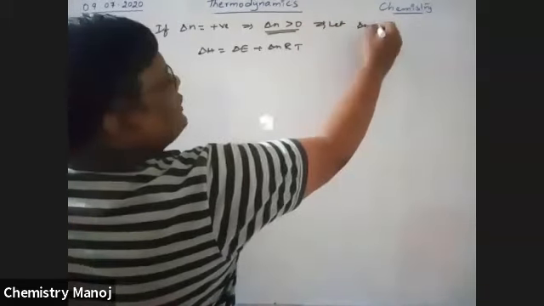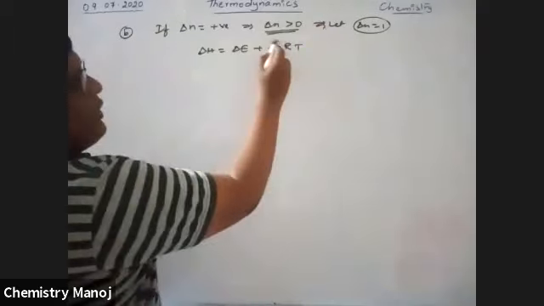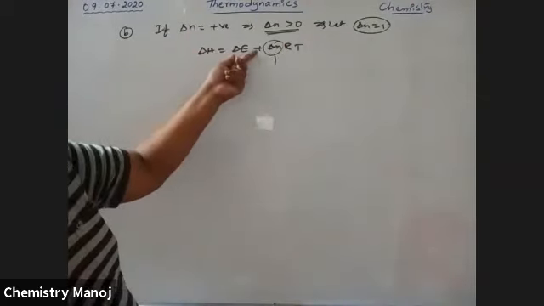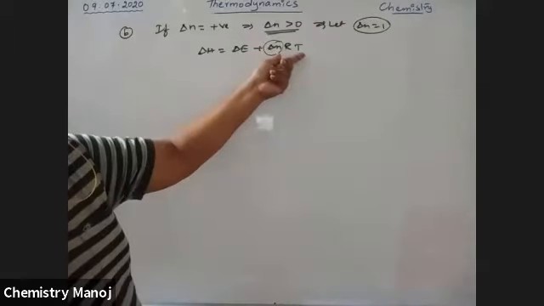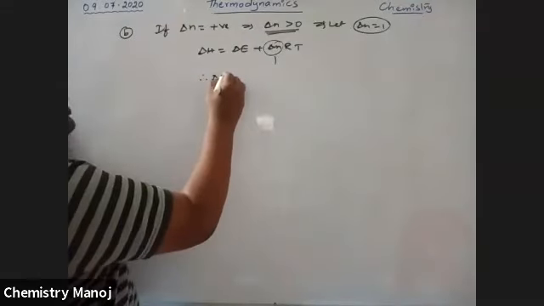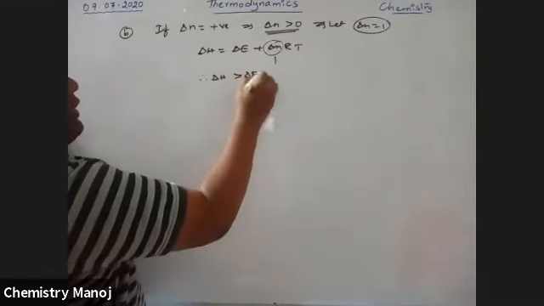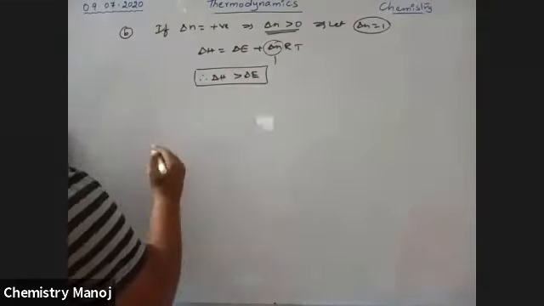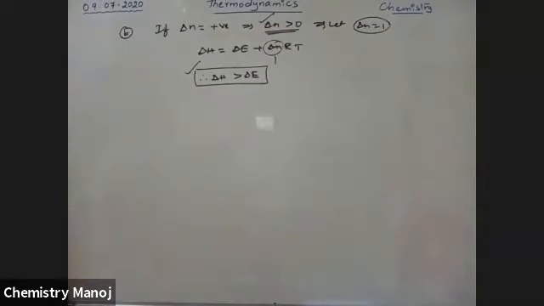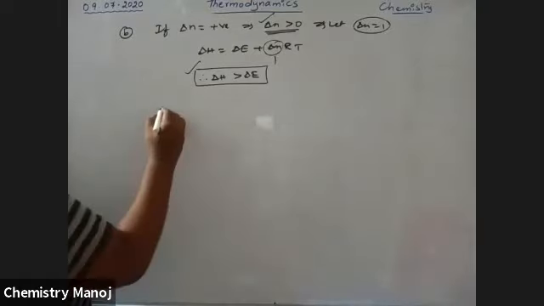Let delta N be equal to 1. Then delta H is delta E plus something else. Therefore, delta H is greater than delta E. So if delta N is greater than 0, delta H is greater than delta E. Let us see an example.